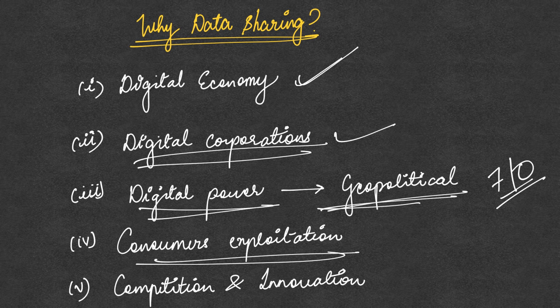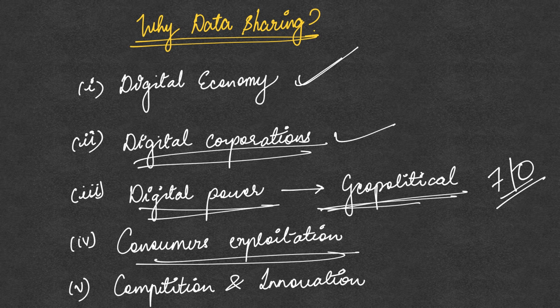Next is competition and innovation. If there is no free flow of non-personal data, if there is no sharing of data, that is going to curb and suffocate innovation and healthy competition among the corporations. Because a few of these corporations who are collecting the data will end up being monopolistic, and that is going to suffocate innovation and competition among the rest of the other players. Therefore there won't be a level playing field, there won't be fair, equitable access to the data to come out with digital businesses and models.